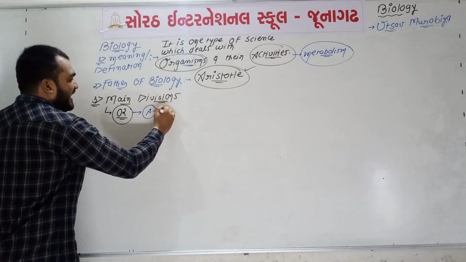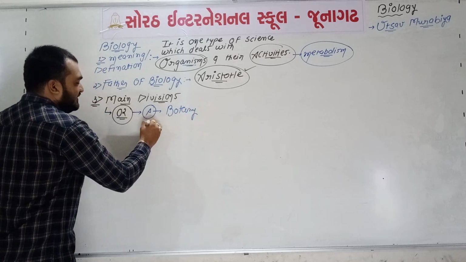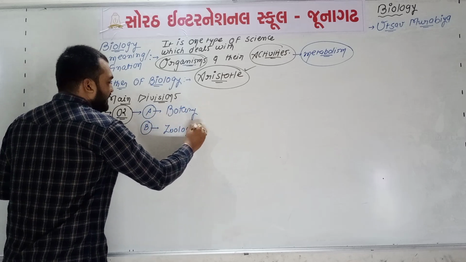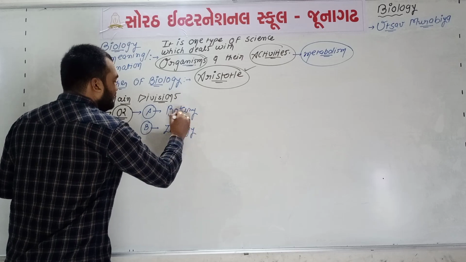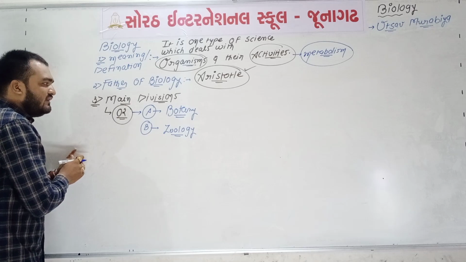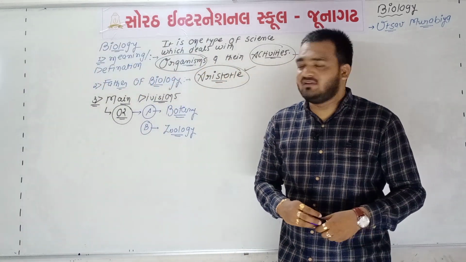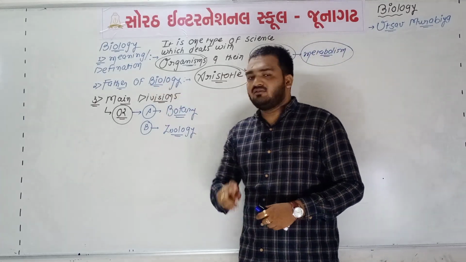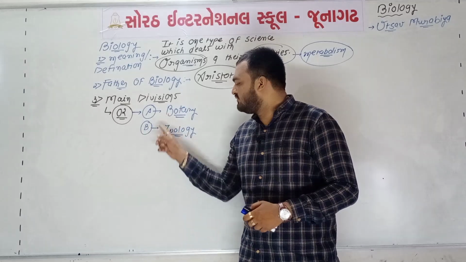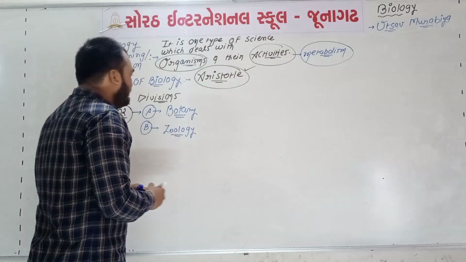The first branch is known as botany, and the second branch is known as zoology. See, there are more than 40 branches or divisions of biology, but the main branches are only two. First one is botany and second one is zoology.